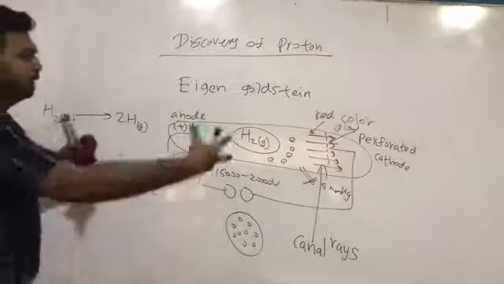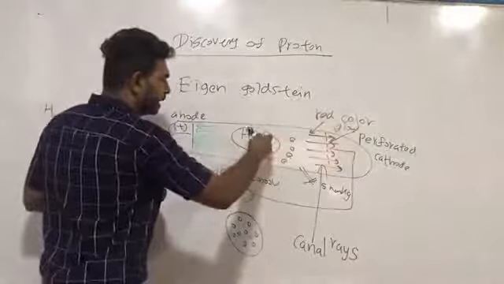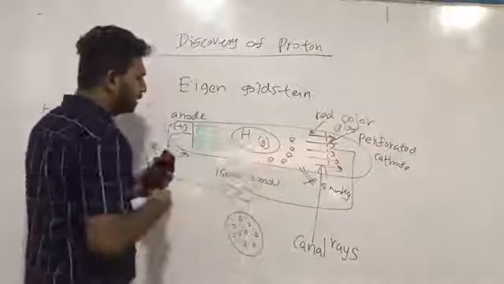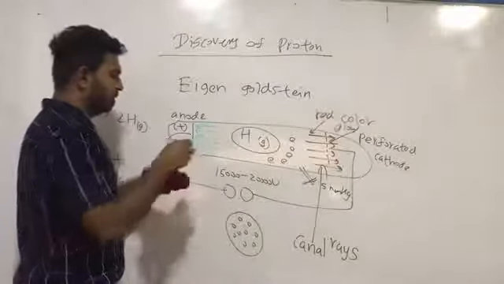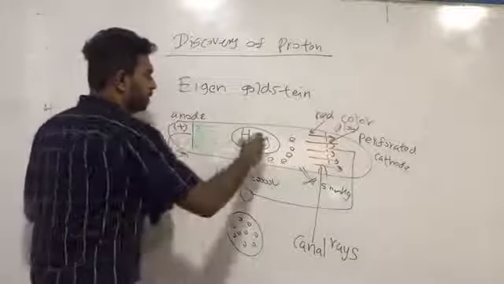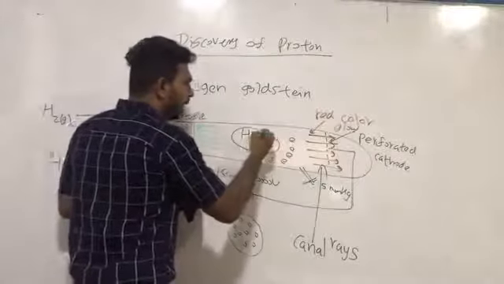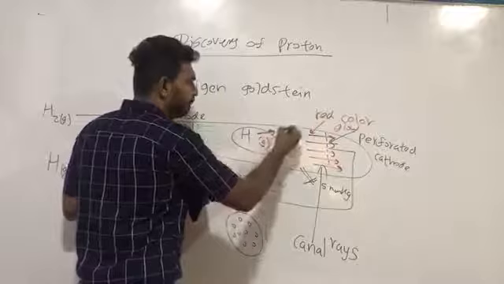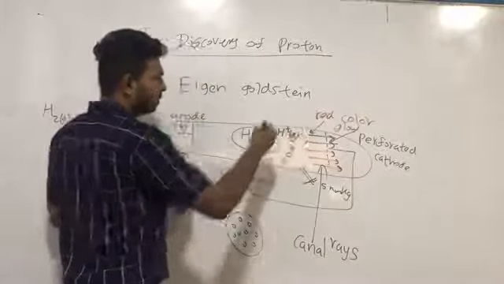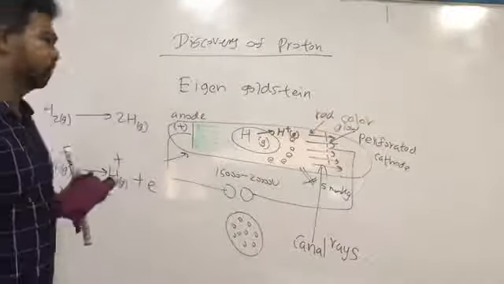So when electrons collide with these atoms, electrons are removed, and these will form H plus ions.